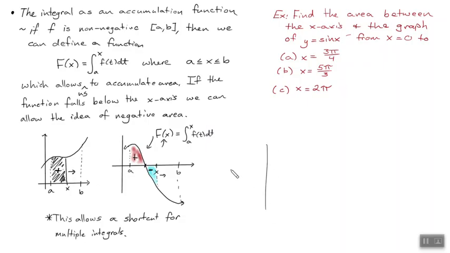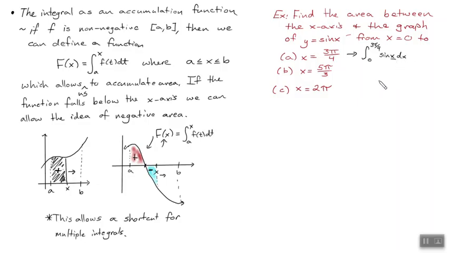I wouldn't just want to draw it, because I'll tell you right now that the graph of sine looks something like this with a smoother curve. That doesn't really help. It might help to make sense of it, but can you give me a calculus type of expression that would allow us to find the area from something to something of some function? The integral. From where to where? From 0 to 3 pi fourths. Okay. And then sine x. Would it be dt or dx? Dx, because the x is here.